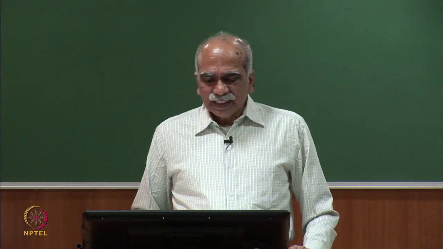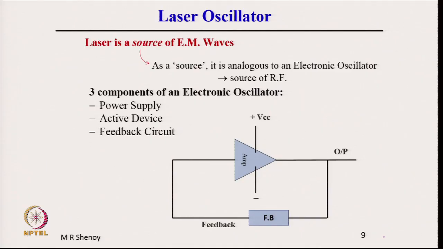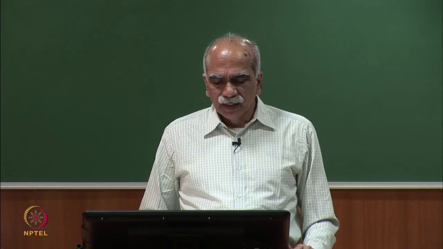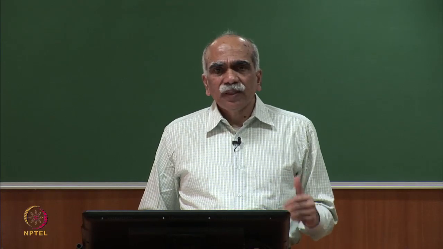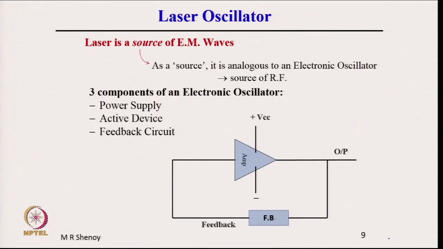Now I slightly raise the level and come to a different context, that the laser is a source of electromagnetic wave. We had said that it is a source of optical radiation. Optical radiations are electromagnetic waves. So, laser is a source of electromagnetic wave.